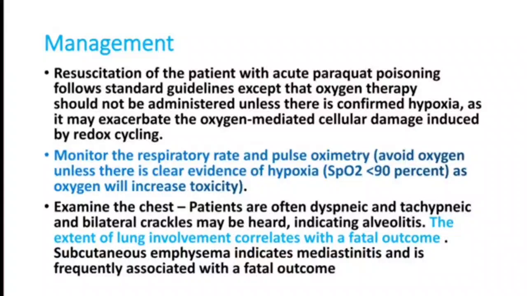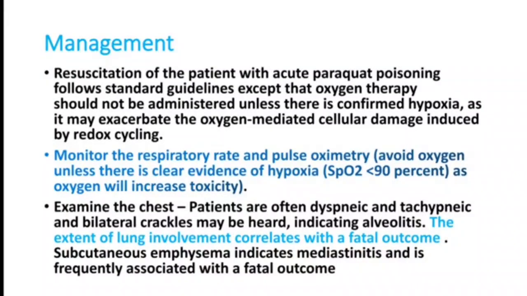But remember that in paraquat poisoning, when they don't have hypoxemia, giving oxygen may be dangerous. So we have to continue the patient's pulse oximetry. Unnecessary oxygen should not be given for this patient. Oxygen can increase hyperoxygen induced free radical injury. So that should be avoided. Initial phase of oxygen should be avoided. Only if the SpO2 drops less than 90%, we start oxygen. Otherwise, oxygen is not recommended.